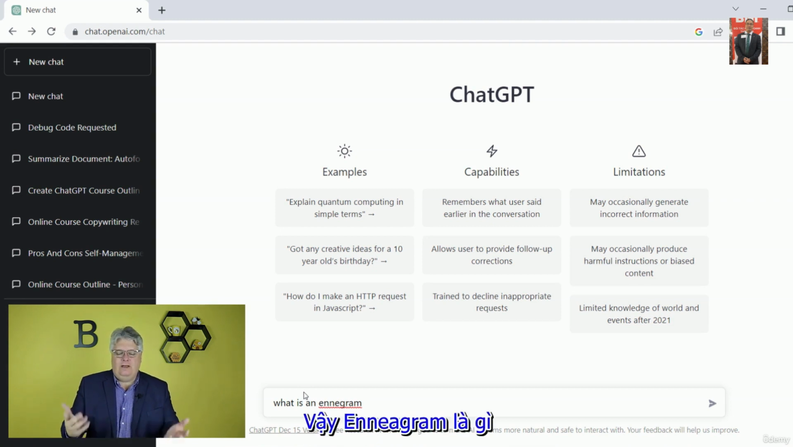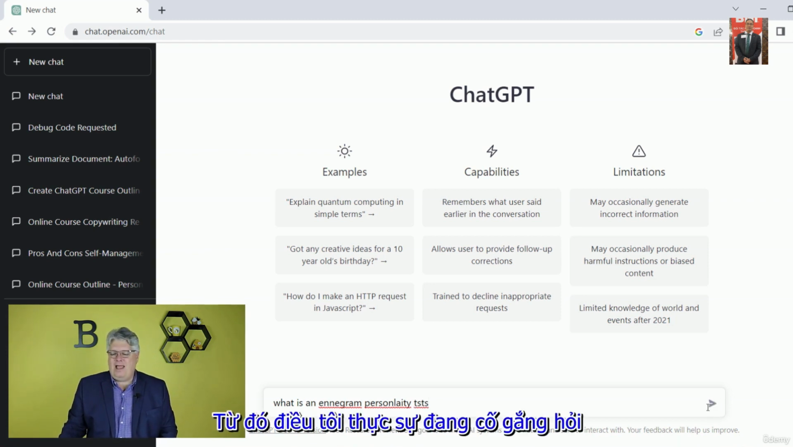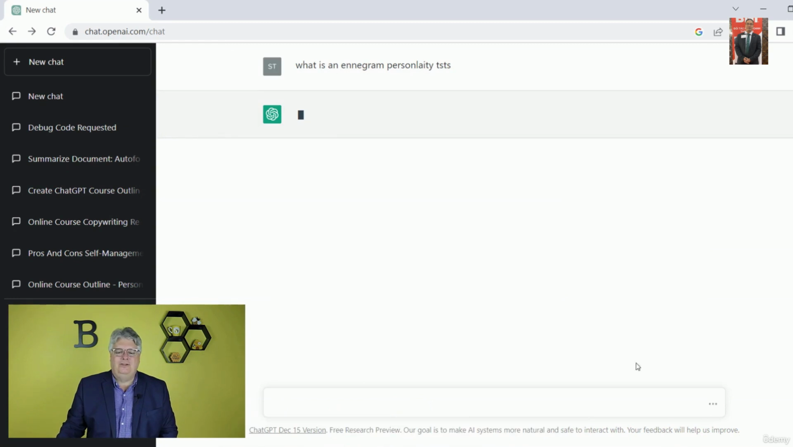So what is an Enneagram? And maybe you heard from your boss that it was some type of personality testing or whatever. In fact, I'm going to misspell personality wrong. I'm going to misspell test wrong too. Let's see how it does. So if it figures out from that what I'm actually trying to ask it. I have no idea if it's going to come through or not, but here it comes.